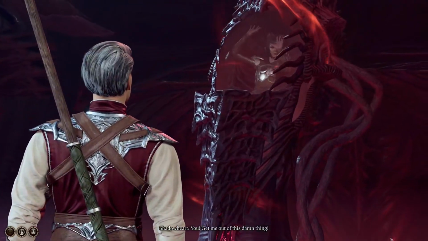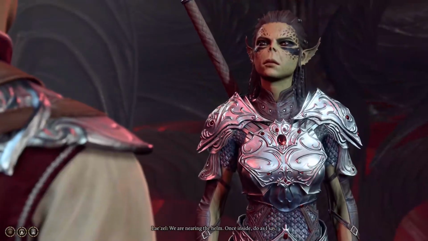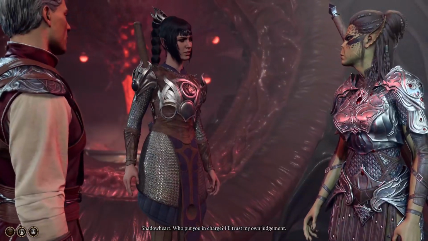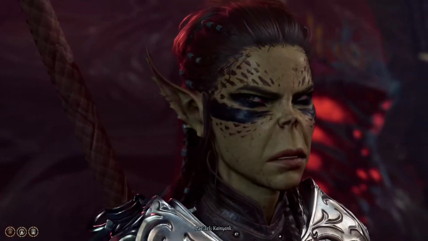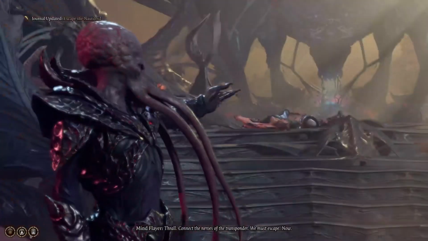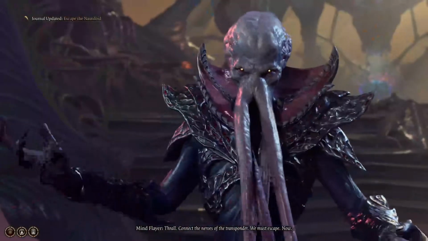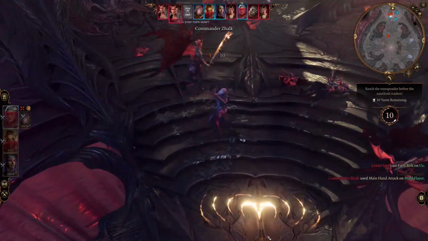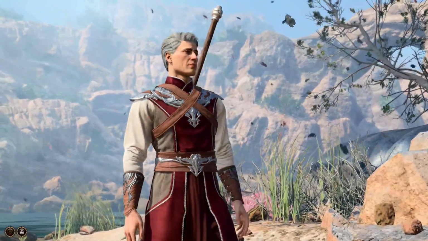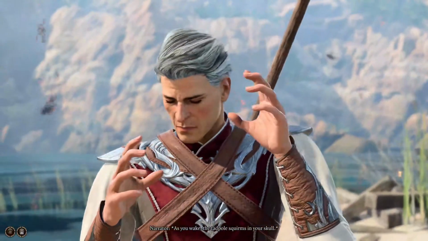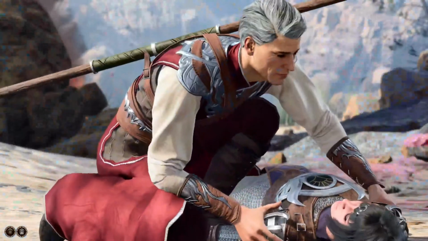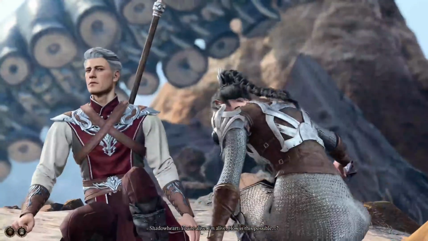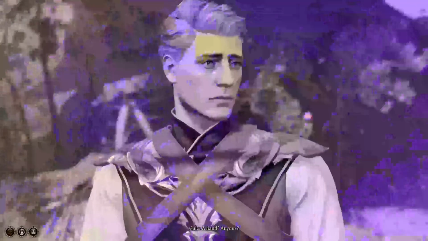Get me out of this damn thing. We are nearing the helm. Once inside, do as I say. Who put you in charge? I'll trust my own judgment. Tiny ink. Brawl, connect the nerves of the transponder. We must escape now. Take this ship, or sorry, it's your turn now. As you wake, the tadpole squirms in your skull. Or alive. I'm alive. How is this possible? Can anyone?